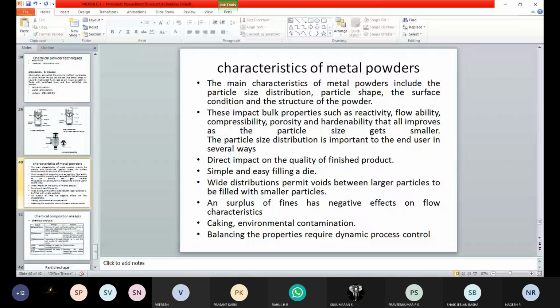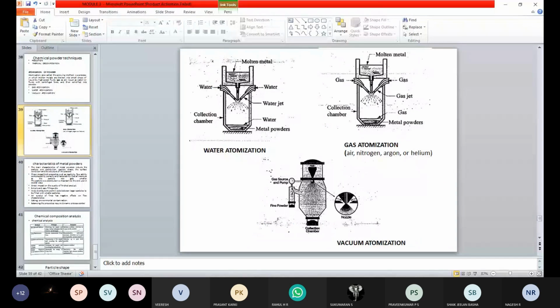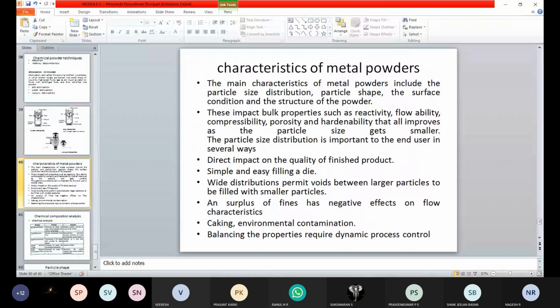So these are the things related to the atomization process and also the characteristics. The first ones are particle size, particle shape, surface contamination conditions, and the structure of the powder. Then some other bulk properties like reactivity, flowability, compressibility, porosity and hardenability improve as the particle size gets smaller. So these are the characteristics of the metal powder. So next one is